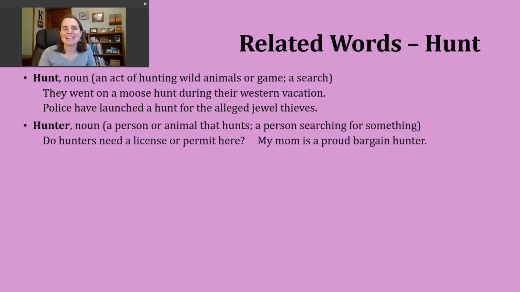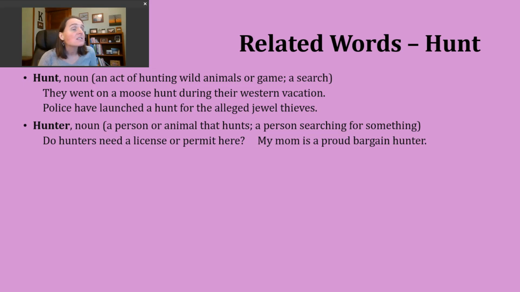Another word you might encounter is the noun hunter. That ER suffix generally tells us this is a person or a thing that does the action. So, a first way to use this noun is referring to a person or animal that engages in that action of locating wild animals for food or for sport.